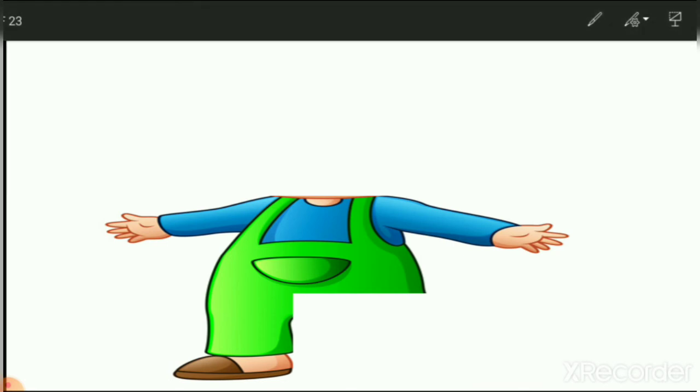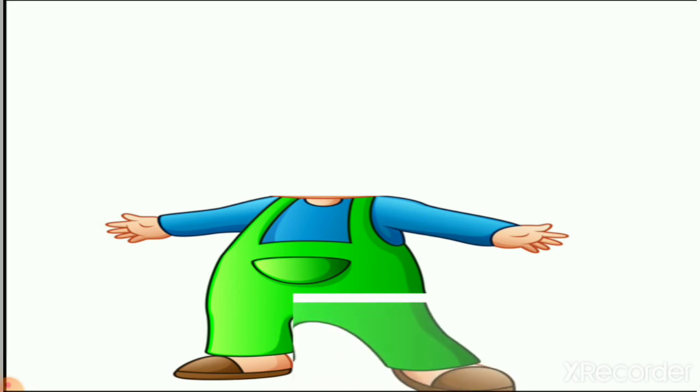Right leg, right? Now we have two legs, right? So let's join the second leg, and it is the left leg. Now we have three body parts: stomach, hands and legs, right? So our body is complete now, yes or no?